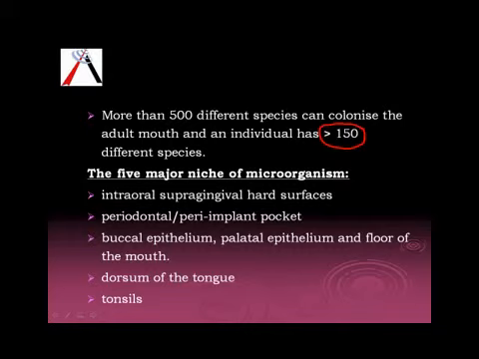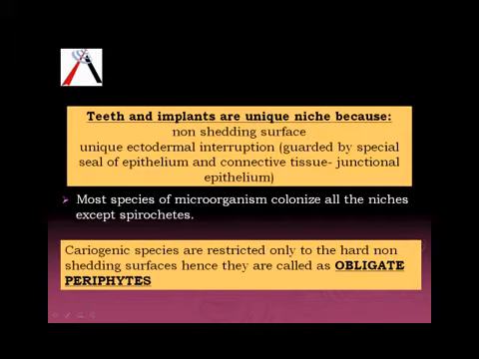The 5 areas where the microorganisms colonize are the intraoral supragingival hard surfaces, that is teeth and implant. Then we have the pocket, it could be a periodontal or peri-implant pocket. We have the epithelial surfaces, the dorsum of the tongue, and the tonsils. But amongst all these niches, teeth and implant are unique because they do not have shedding surfaces.